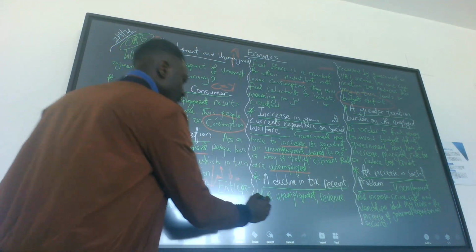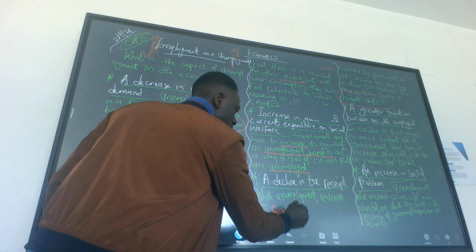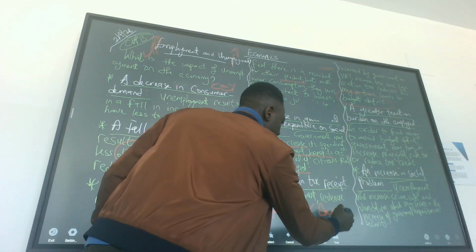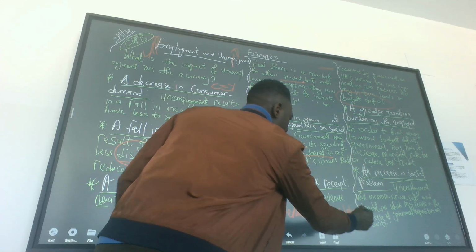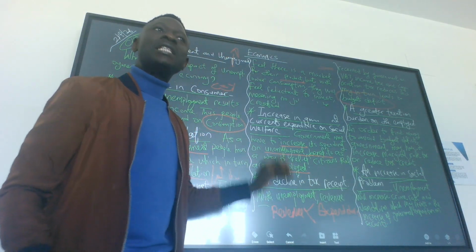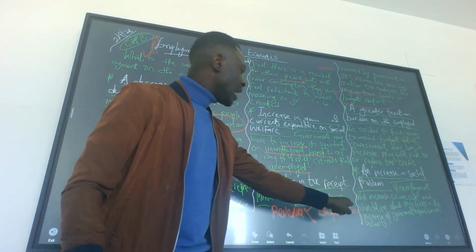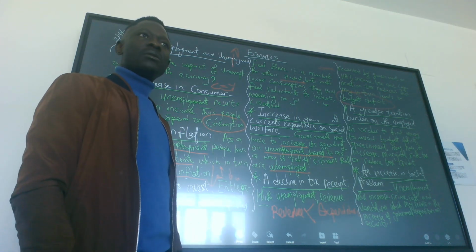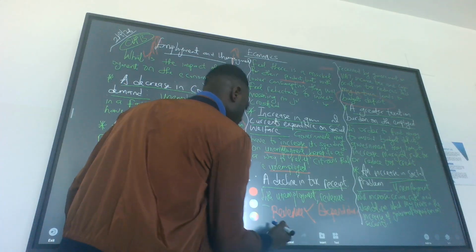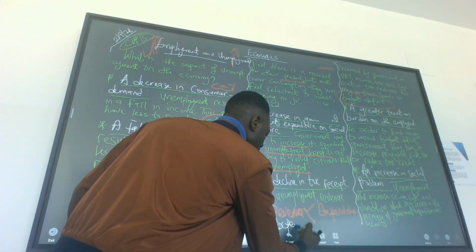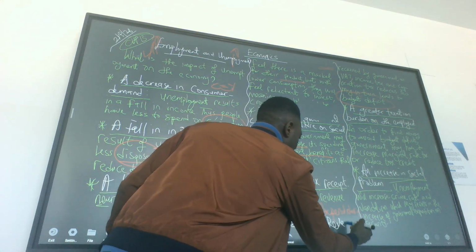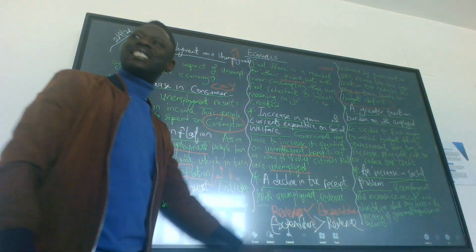Budget deficit means your revenue is less than expenditure. This is what government makes, and this is what it spends. So what government is making is less than what it's spending. It simply means expenditure is greater than revenue. That is a deficit.